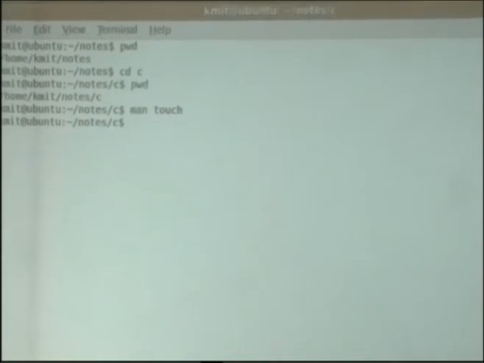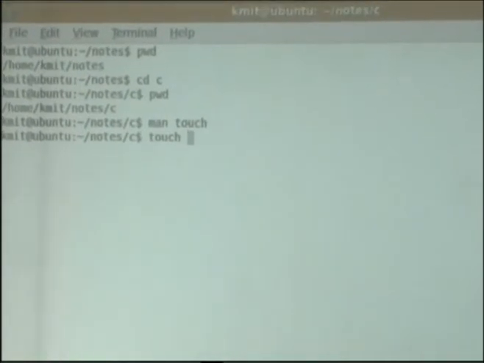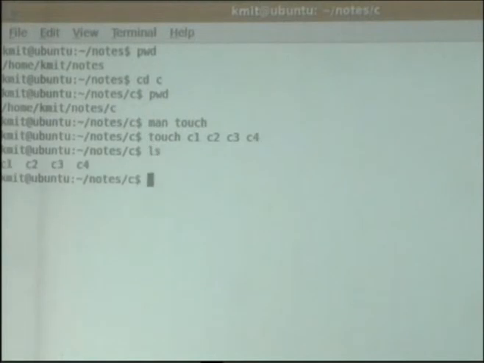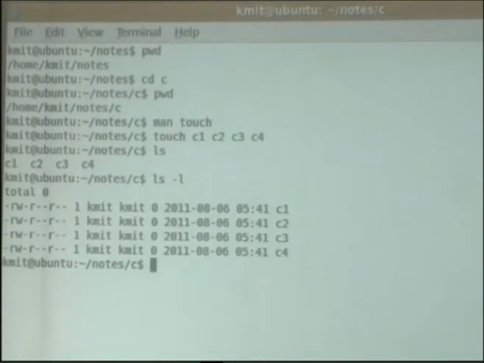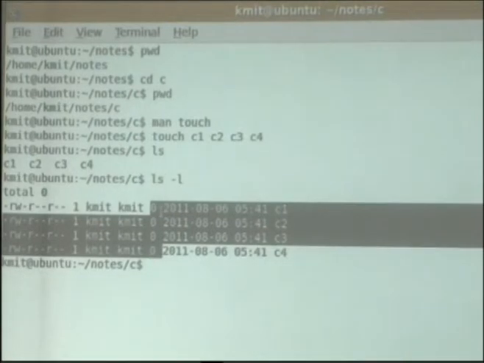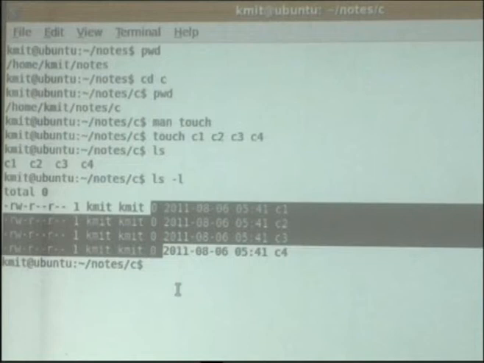Let's create files with touch. I want to create file 1, file 2, file 3, or it's a C file, right? C file 1, C file 2, C file 3, C file 4. So simultaneously we have created how many files? 4 files. When you long list them, you will observe that the size of all the files is 0. So it means the touch command is used for creating files with size 0.